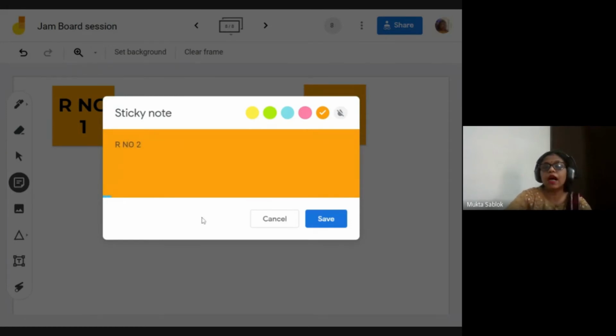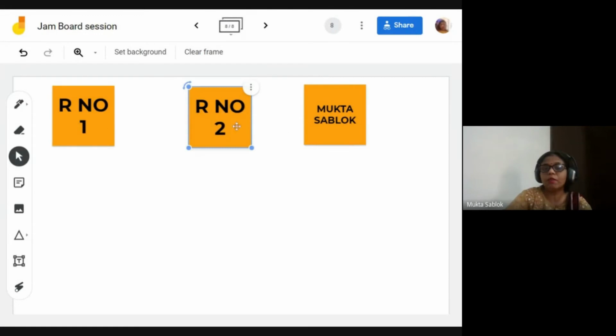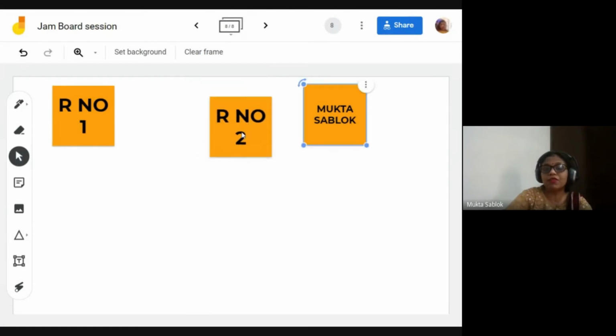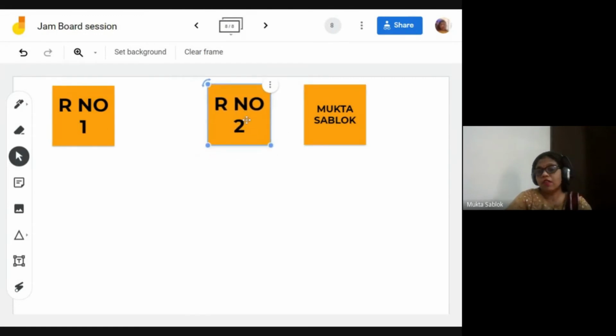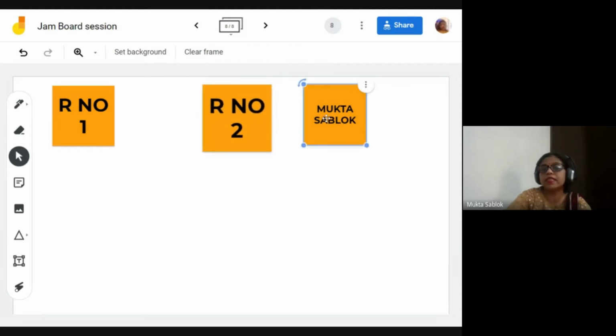That's up to you how you use it. Roll number two writes here, roll number three writes here. So this, for smaller kids, you can give. For students who are big enough to do it, you can ask them to insert their sticky notes and write their names. So I hope I am very well clear till here.